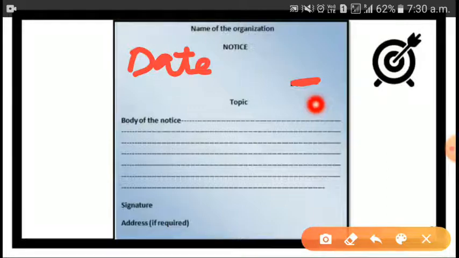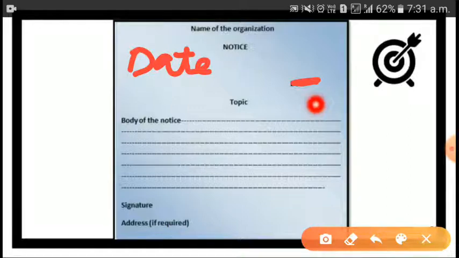Then "notice", this word will come in capital, NOTICE, so readers can clearly understand that there is some information. Then here on the left side you can write the date. For example, today is 30th June 2020. Then here the topic will come.